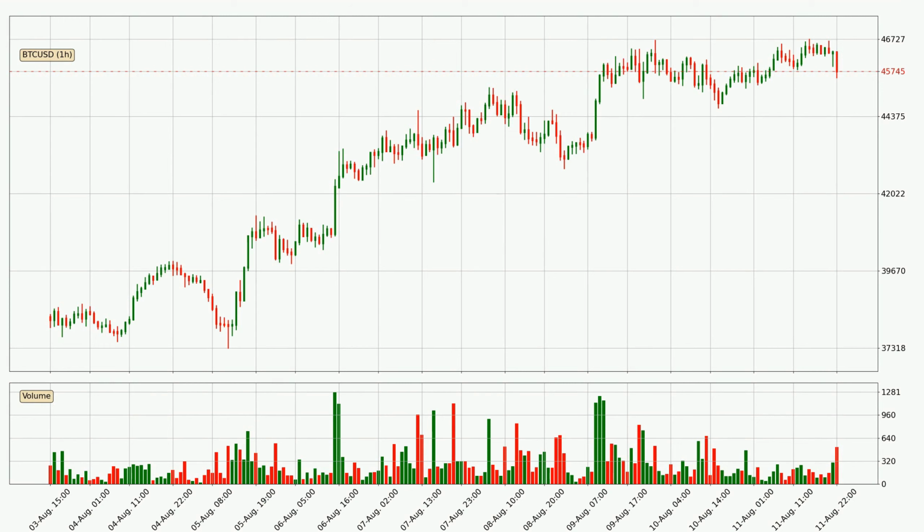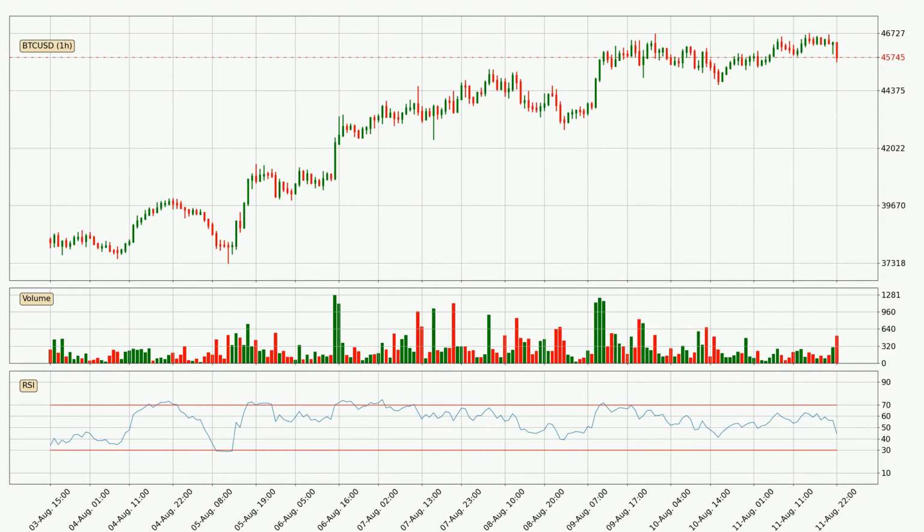If we look at the hourly time frame for Bitcoin, the price went up only slightly, with around 0.3% in the last 24 hours, with a current price of $45,745. Moving to the hourly relative strength index, the current hourly RSI is at 45, so there are currently no signs of the crypto being overbought or oversold.